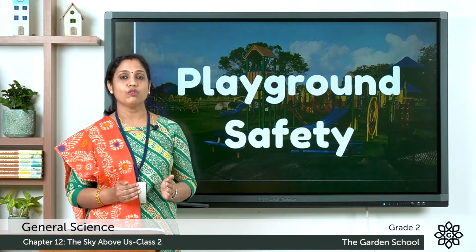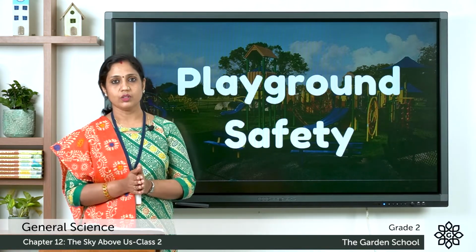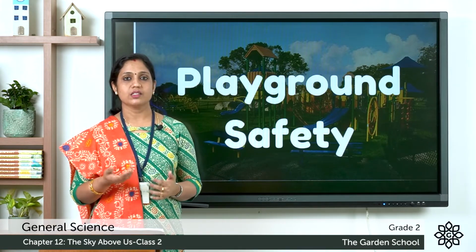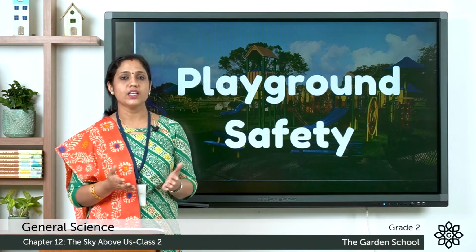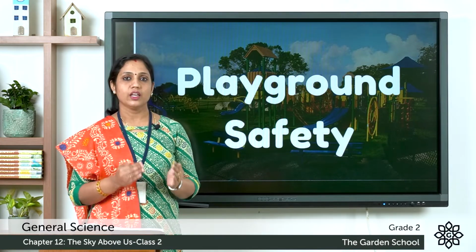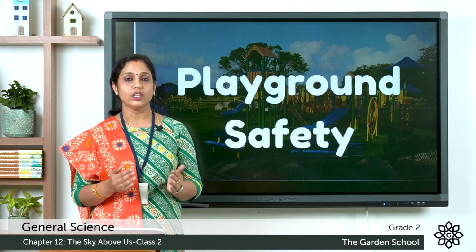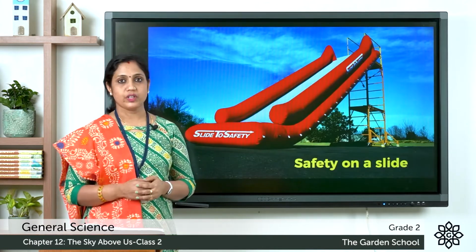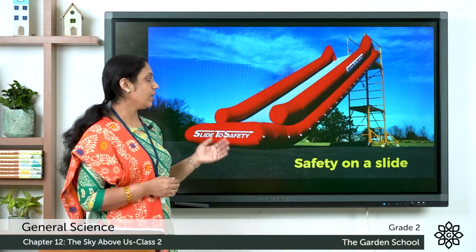Next, let's learn the safety measures that we need to follow when we are in the playground. So you love to play in the playground and you can see swing, seesaw, merry-go-round, many such things in the park. Here also there are some rules that we need to follow to ensure safety. So first, let's learn safety on a slide.